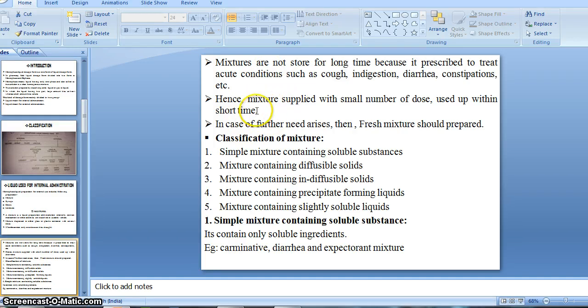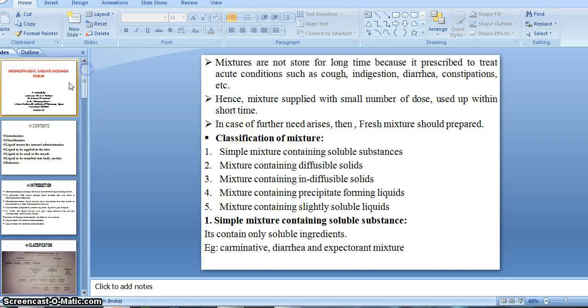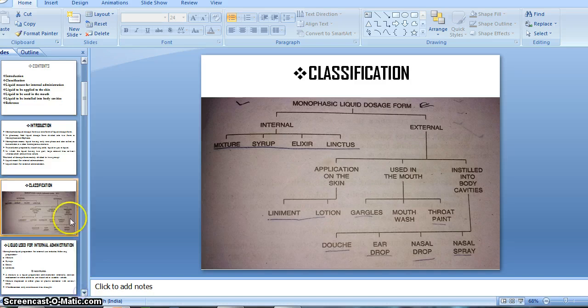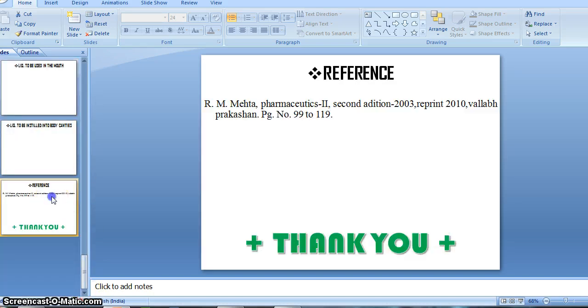Our next portion we can discuss in our upcoming lecture. If you have any queries regarding this, you just ask me. I took all this information from this reference, Pharmaceutics 2, page number 99 to 1196, ठीक है. Okay, thank you.